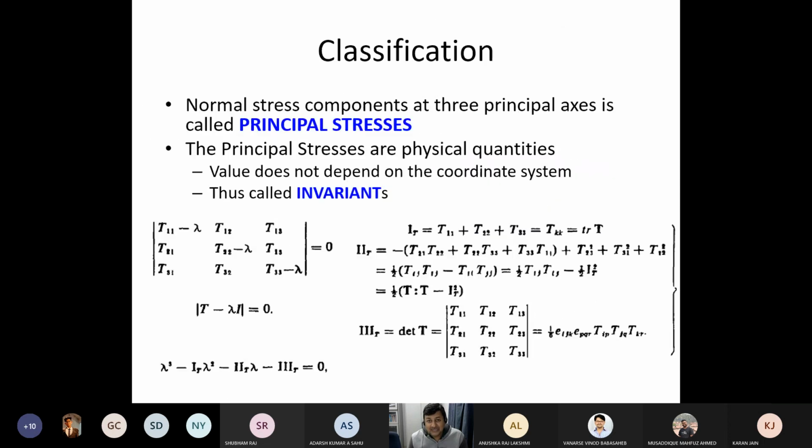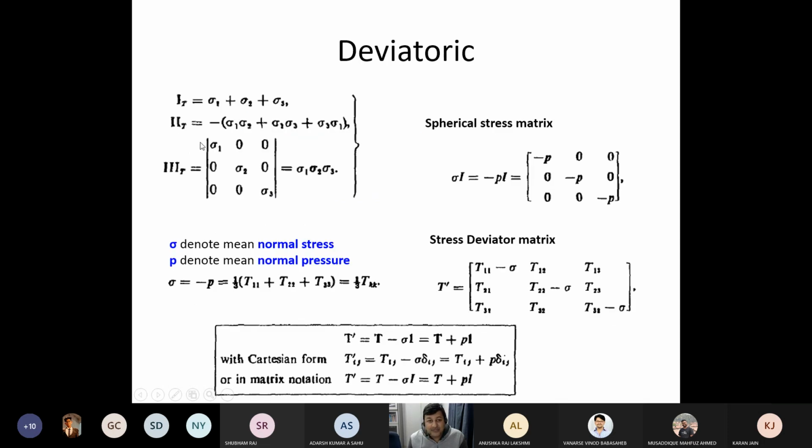And from there, if I have the Cauchy stress, and I take the eigenvalues, and from the eigenvalues get the first invariant, second invariant, and third invariant of this stress tensor, how do I obtain the thermodynamic pressure, which is nothing but one third of T11, T22, and T33?